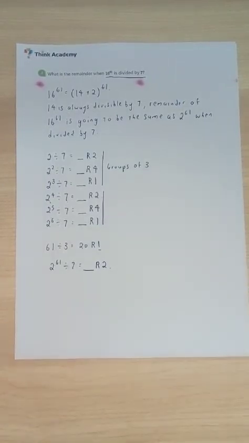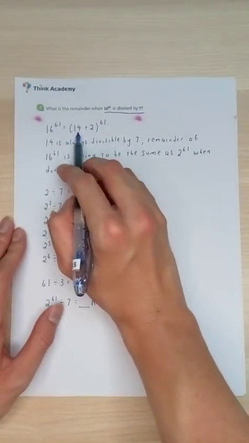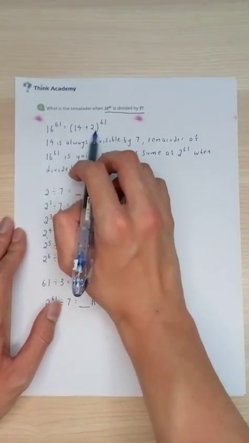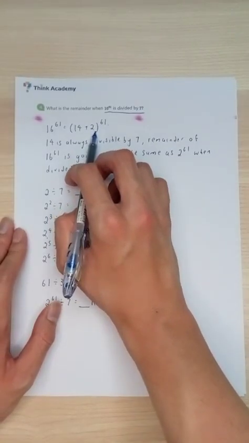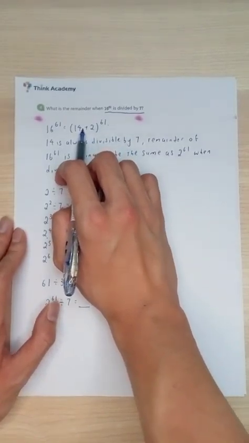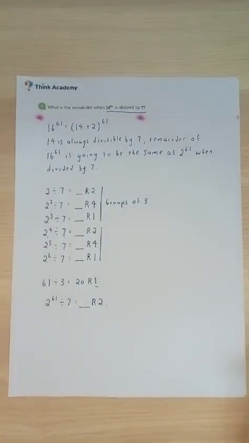Alright, so essentially the remainder is just going to be 2. And if you think about it, that is essentially the idea that I would like to bring across over here. There are sometimes where we can simplify these kinds of questions. One really important thing is that 16 to the power 61 is a multiple of 7 plus the remainder. You're going to simplify and lower down the values over here to make it easier to calculate. Otherwise, you're going to deal with powers of 16, which is very, very difficult in my opinion. Something for everyone to keep in mind.